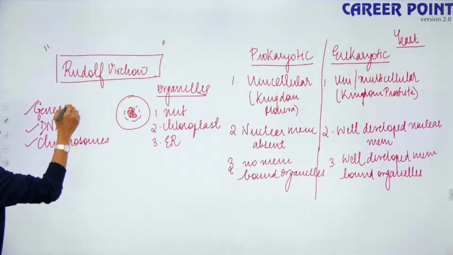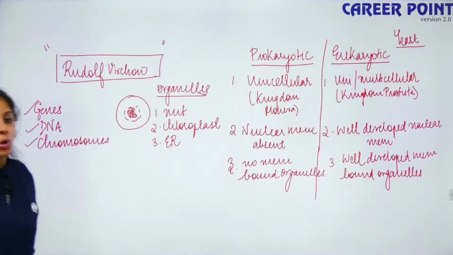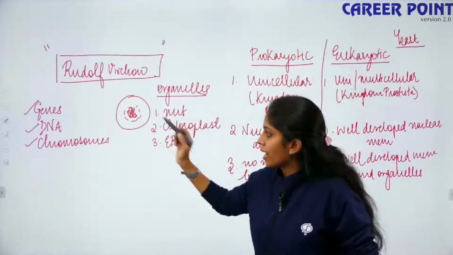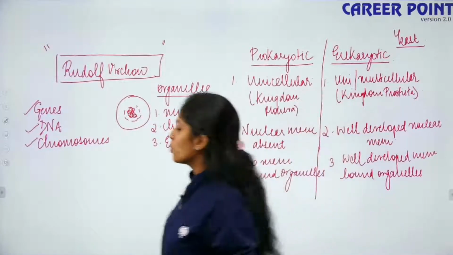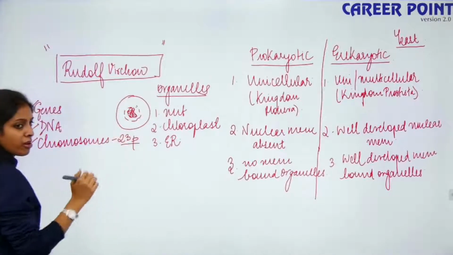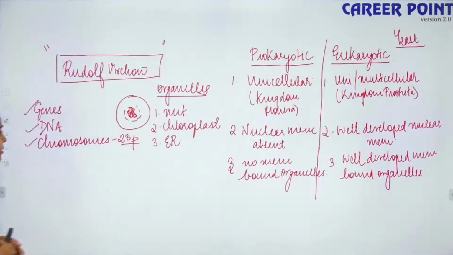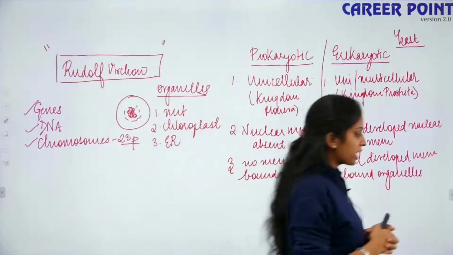Done? Okay, so quickly tell me the correlation between genes, DNA and chromosome. So which is present inside what? Quick, make it quick. Where are genes present, where is DNA present and where are your chromosomes present? Yes, I know we have 23 pairs of chromosomes, but where are they present? If I want to isolate your chromosomes, how would I do it? If I want to isolate your gene, how would I do it?